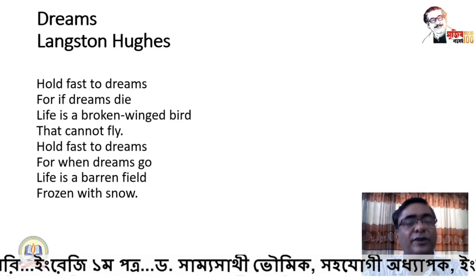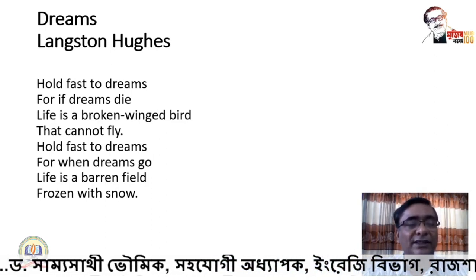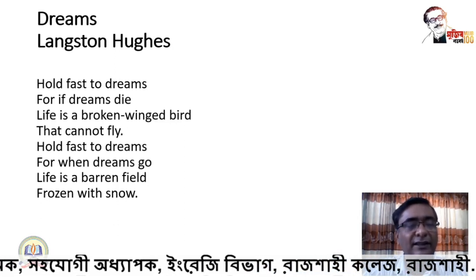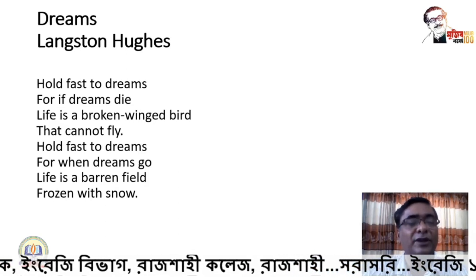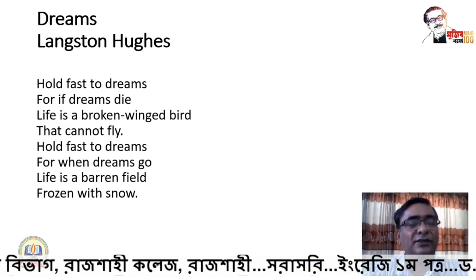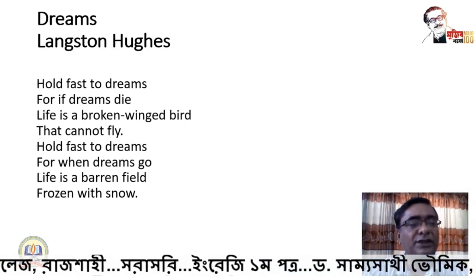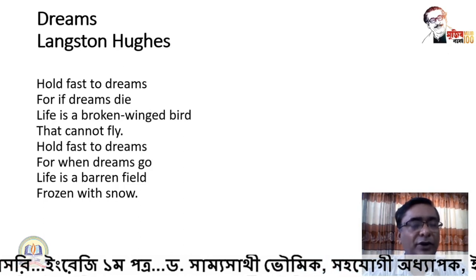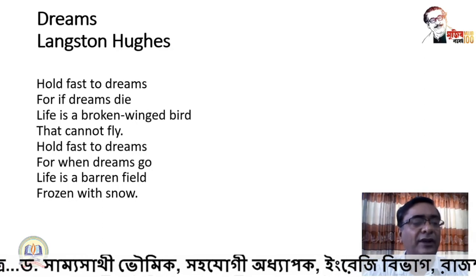Hold fast to dreams. Now, dear students, in the previous poem we got two types of dreamers. But in this particular poem, we get basically one type of dreamer, and the poet is focused on setting dreams in life, setting objectives in life, and emphasizes the significance of having dreams in life.